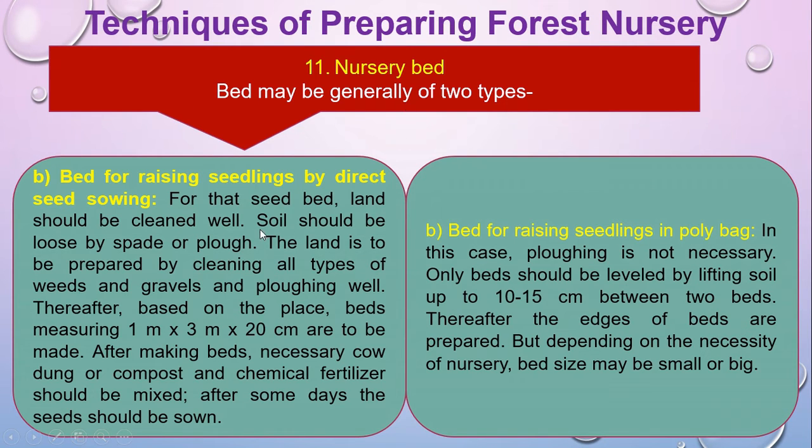Then nursery bed, we know that there will be two types of bed. One is polybag, the other one is seed bed. So seed sowing bed is for raising seedlings by direct seed sowing, and the other one is bed for raising seedlings in polybag. So I show you the table. You have to go through that table, make that type of seed bed, as well as that type of polybag. In a seed bed nursery, there will be 1 meter into 3 meter and 20 centimeter is the size of a seed bed, and polybag depends according to the market demand.